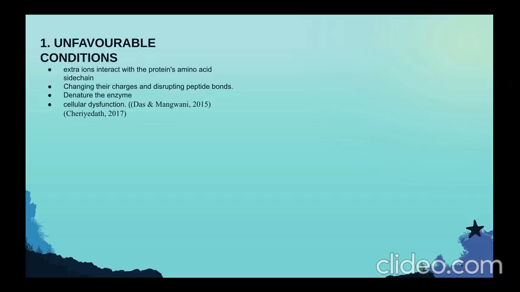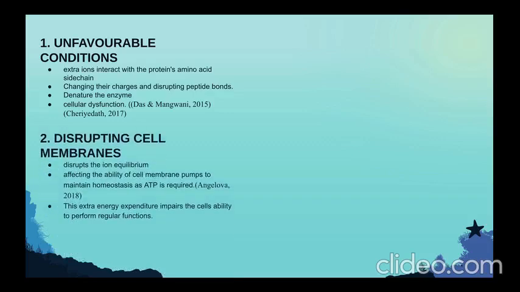Acidic pH levels increase hydrogen ions. These extra ions interact with the protein's amino acid side chain, changing their charges and disrupting peptide bonds. If this disruption is drastic enough, the final shape of the enzyme will be altered. Distortion at the active site will denature the enzyme, meaning that they can't catalyze reactions, causing cellular dysfunction.